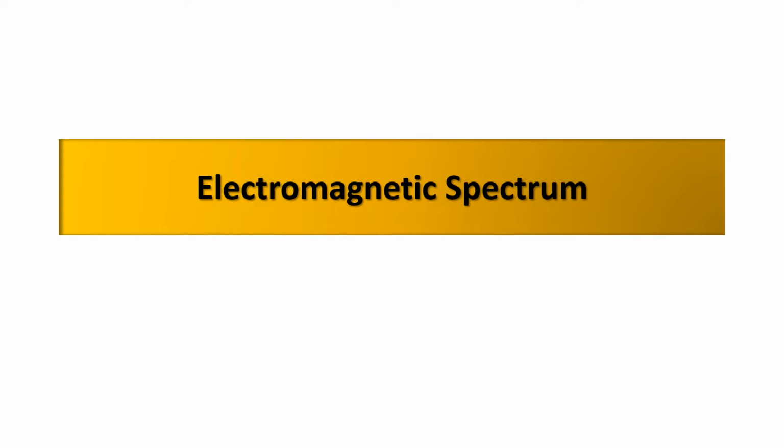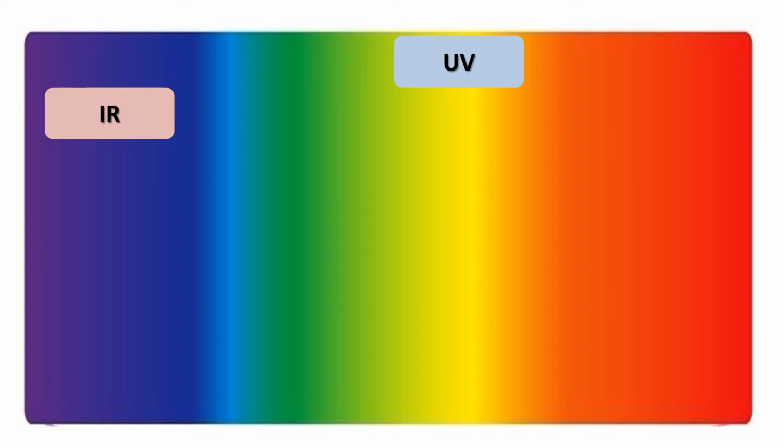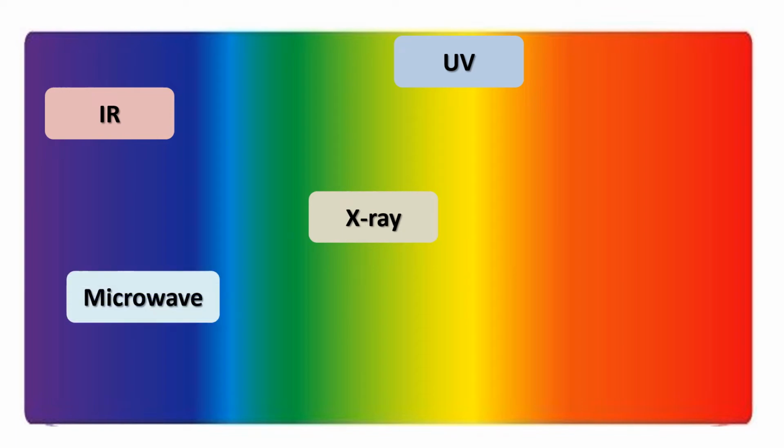So let's get started. Now we all are aware of different types of radiations, that is IR, we know that is used in night vision goggles. Then ultraviolet rays, we know because ultraviolet rays coming from sun damage our skin. Also we know x-rays when we go to doctor if we have a fracture. So through x-rays we can find out how much fracture has happened, where fracture has happened, which bone is fractured. Also we know what is microwave. We have micro ovens, where microwaves are used.